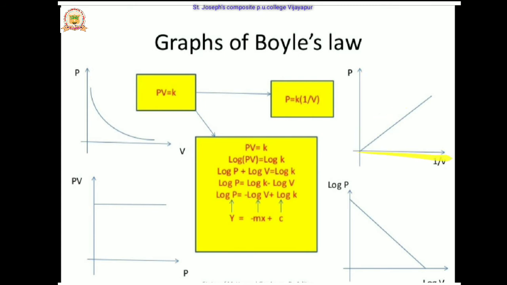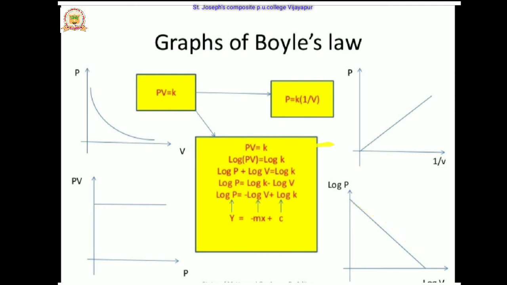The P versus 1/V graph shows a straight line, because P is directly proportional to 1/V. The PV versus P graph, the ideal curve, is parallel to the pressure axis. Then by applying log on both sides of the equation PV equals K, we get the log P versus log V graph.